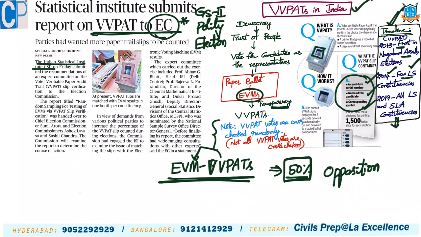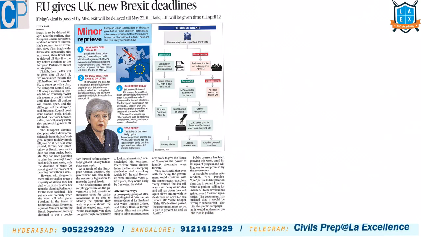Now in the coming elections we are going to use them for all the legislative assembly elections and all the Lok Sabha constituencies. The next article is with regard to Brexit. This comes under our GS paper 2 international relations. What is Brexit and how does this process set in? Regarding this, we have made a specific video on our channel. Please try to watch that for clarity.